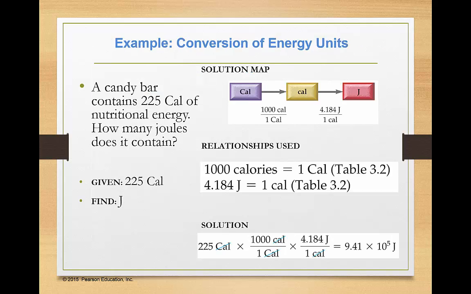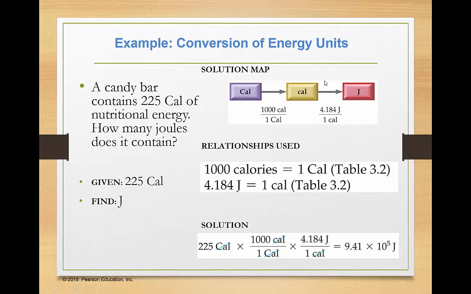All right, here's one example. We have a candy bar that says it has 225 Calories in it. So it's Calories with a capital C, nutritional energy. How many joules of energy are in that candy bar? We know that we have 225 Calories and we're trying to find joules, so we need to set up our solution. We're starting with kilocalories, and we want to convert that eventually into joules.